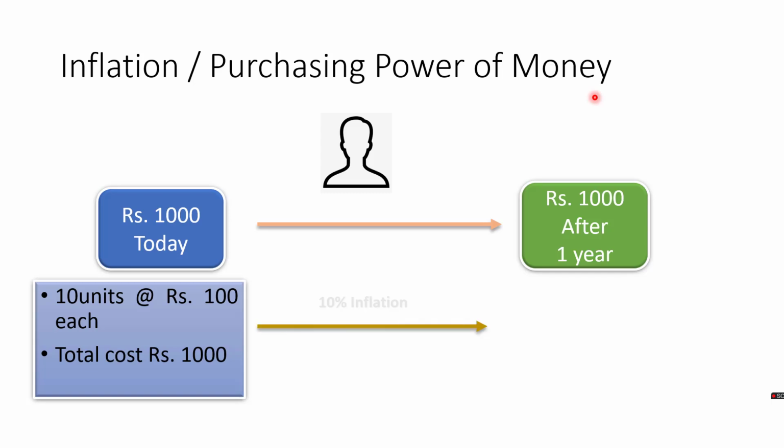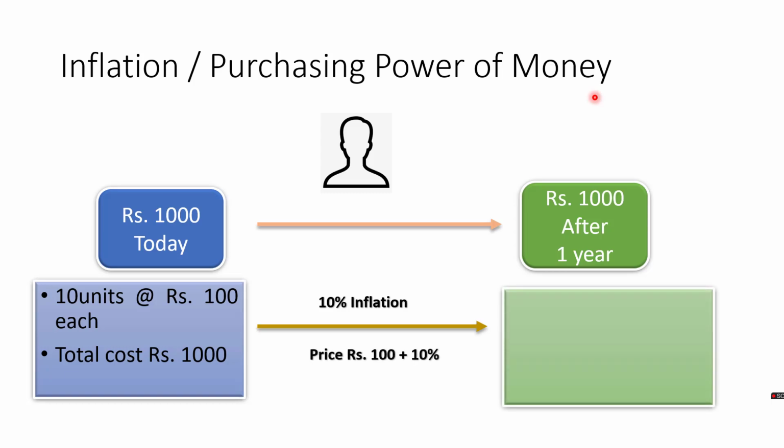Considering the inflation rate in the economy at 10%, though it is a little high, we are assuming it could be 10% in India, but as of now it could be around 4.5, but for assumption's sake we are taking just 10%. It will impact the price over the next year. Because of the 10% inflation rate, the price per unit would be 110 rupees. As a result, the total cost of the same commodity which we bought today would go up to 1100 rupees after 1 year. We are required to pay 100 rupees more for the same quantity of goods.